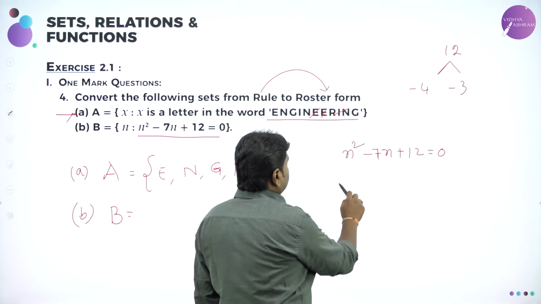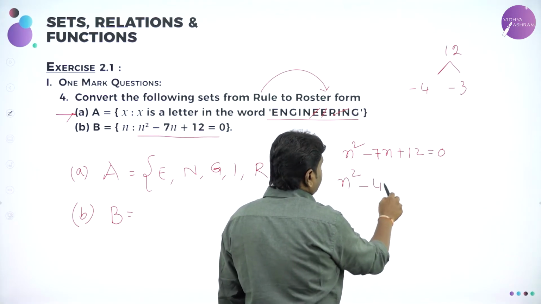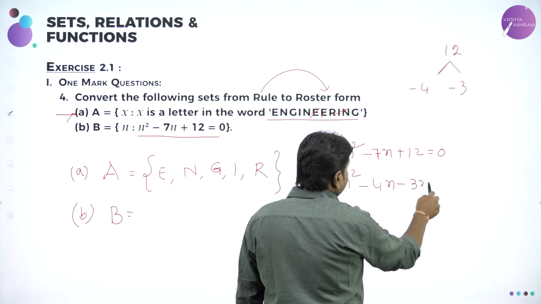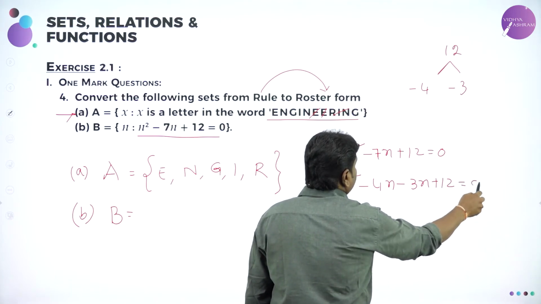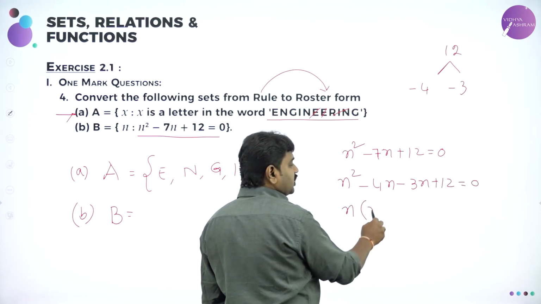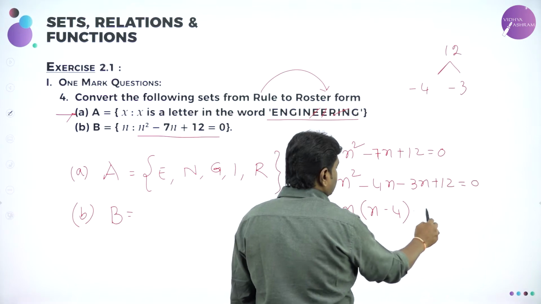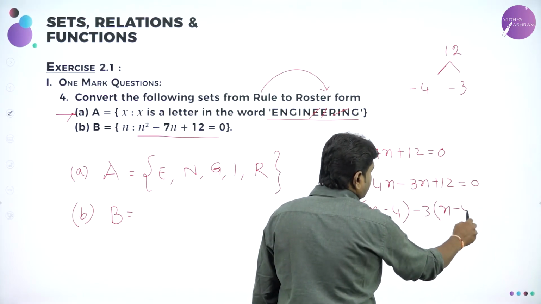Now I'll write N square minus 4n minus 3n plus 12 equal to 0. And all of you know further what you should do. Take n common, then n minus 4. Here take minus 3 common, again it will become n minus 4.